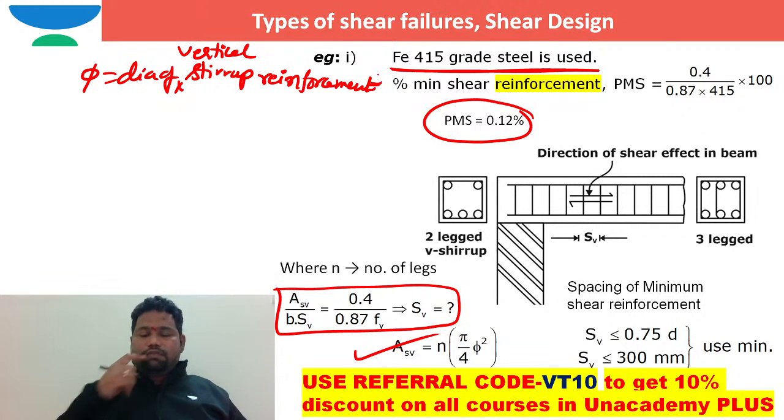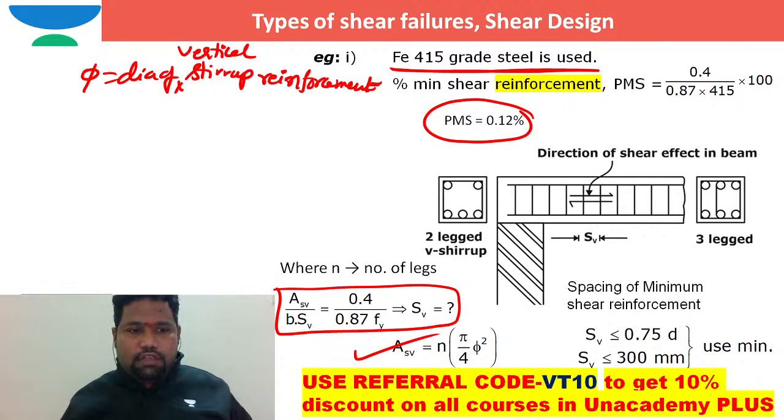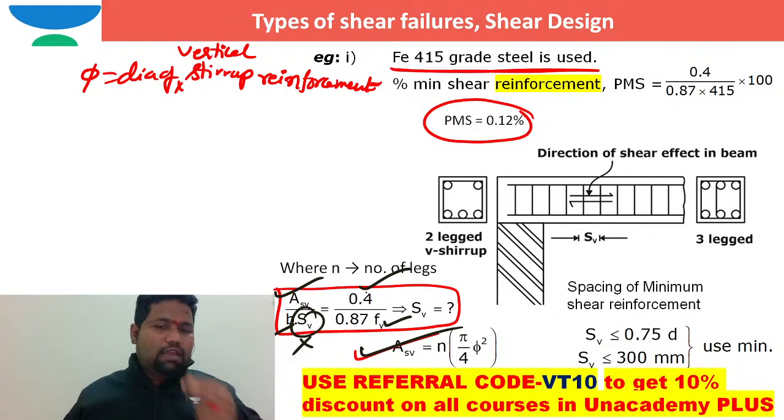Diameter of vertical stirrup reinforcement. Okay. After this, I hope you know Asv, you can work out. You know Asv, b you know, Sv I don't know, I need to work out this one. 0.4 I know, fy also I know. So generally we use mild steel as the shear reinforcement.